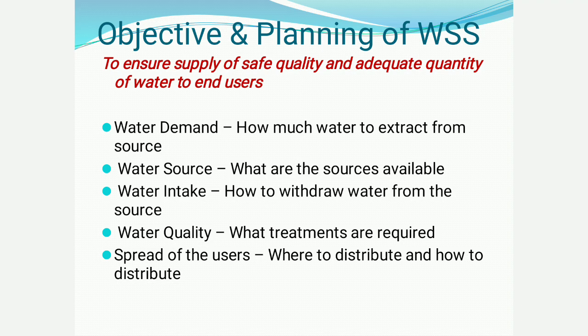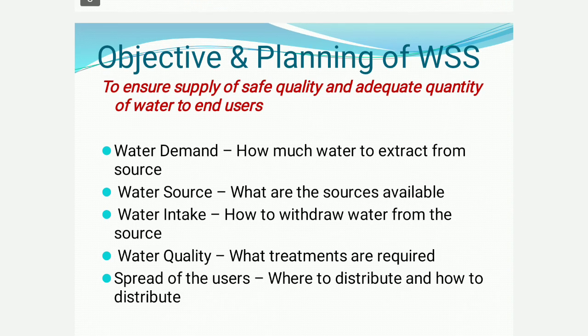Okay. So the main aim of this system is two. One is to supply safe quality water to the public, and the second one is adequate quantity to the public. To ensure supply of safe quality is the first objective, and adequate quantity is the second objective of water to the end users. End users are nothing but the public or the municipality to which we are going to supply water.